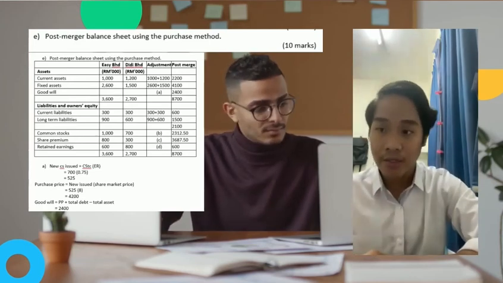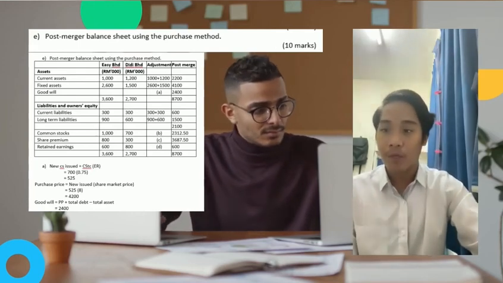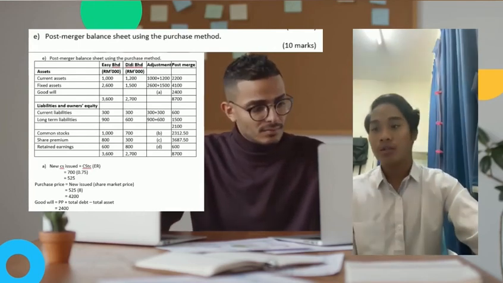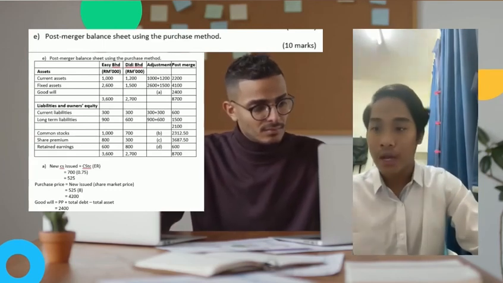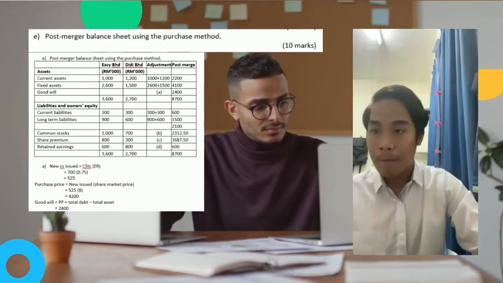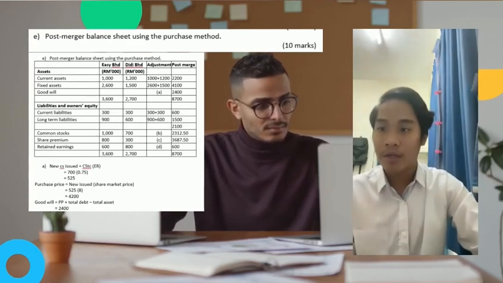So 700 multiplied with 0.75, and it will get 525. For purchase price, new CS issued multiplied with share market price. So 525 multiplied with 8. So the answer is 4,200. For goodwill, PP plus total debt minus total asset, and it will get 2,400.